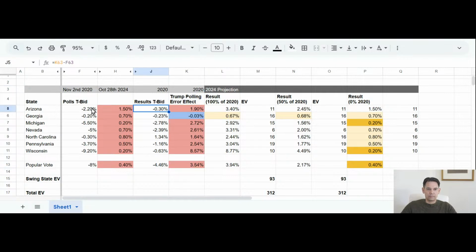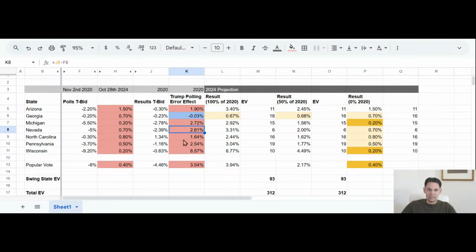You subtract this from this, and you see that Trump was actually disadvantaged in the polls in 2020 by 1.9% in Arizona, for example. He was actually advantaged 0.03% in Georgia. So actually the poll said he's behind 2.2%, but he lost by 0.23%. So the poll was actually pro-Trump or biased towards Trump in Georgia.